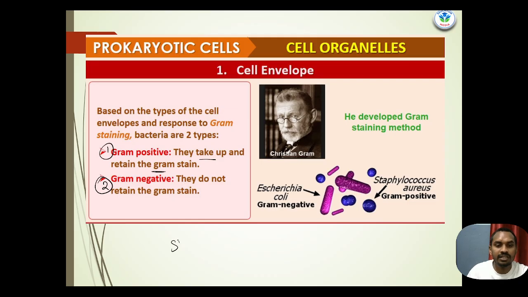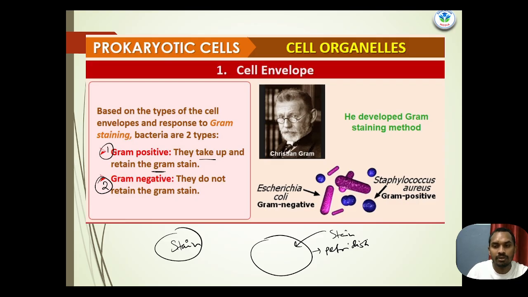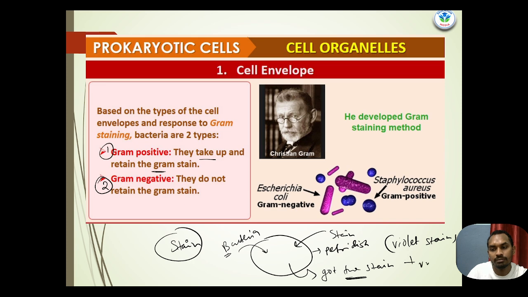For example, suppose there is a petri dish and we have added a stain, a violet stain, which we will discuss later. Then we add the bacteria. Suppose the bacteria got the stain; it means it is positive.